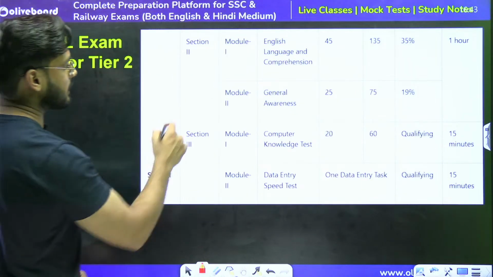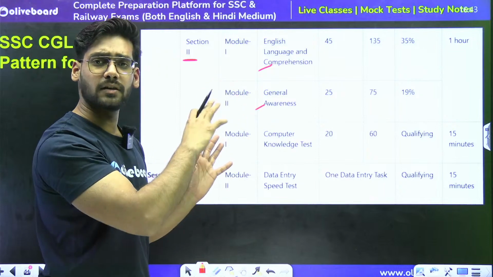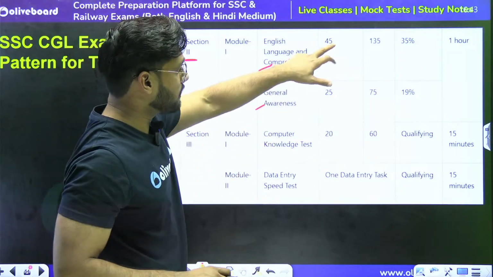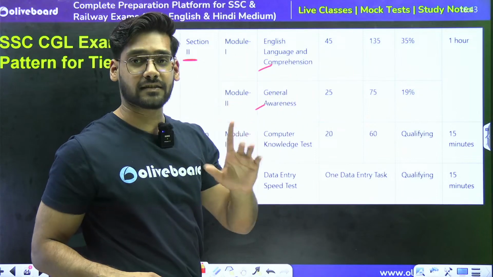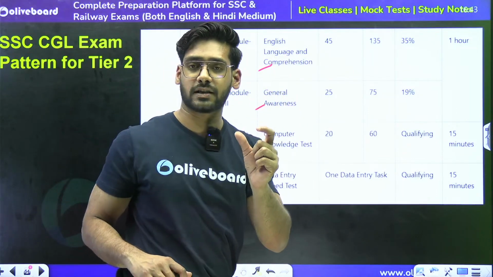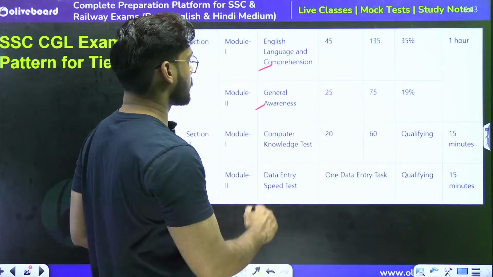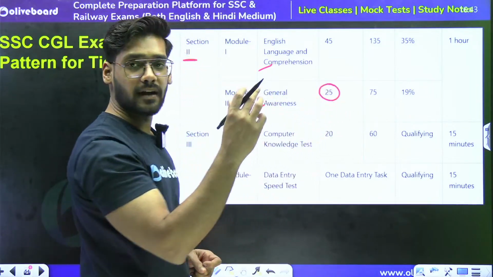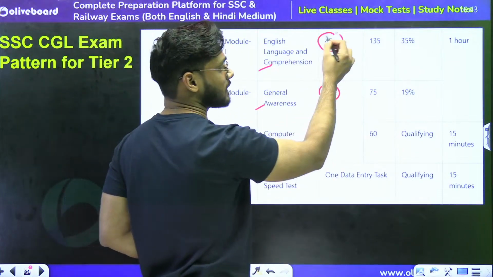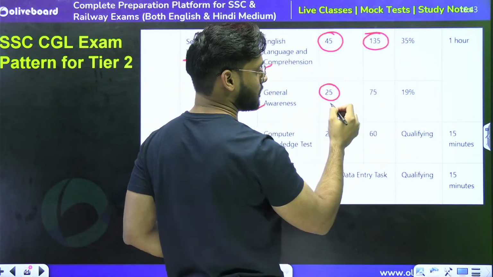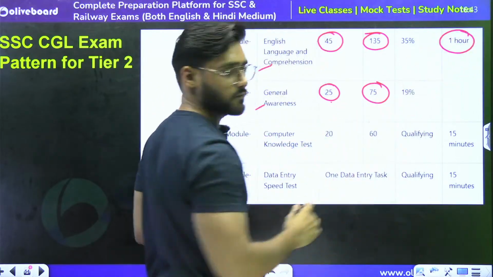Then we will be dealing in section number 2, which will have English and general awareness, similar to the CHSL, right? Now the number of questions are changed in this English section. We were having 40 English questions in CHSL. Now we are having 45 questions in the CGL examination. General awareness has 25 questions in the tier 2 examination. So 45 questions in English of 3 marks each, 135, and 25 questions of GA of 3 marks is 75. Total we will be getting 1 hour time.